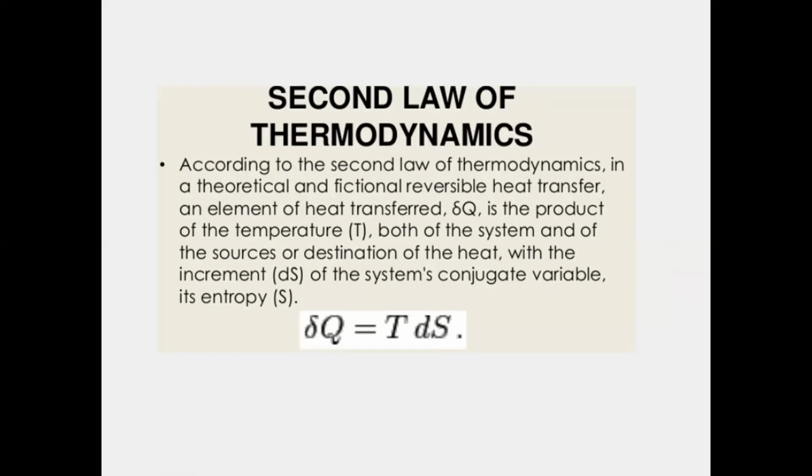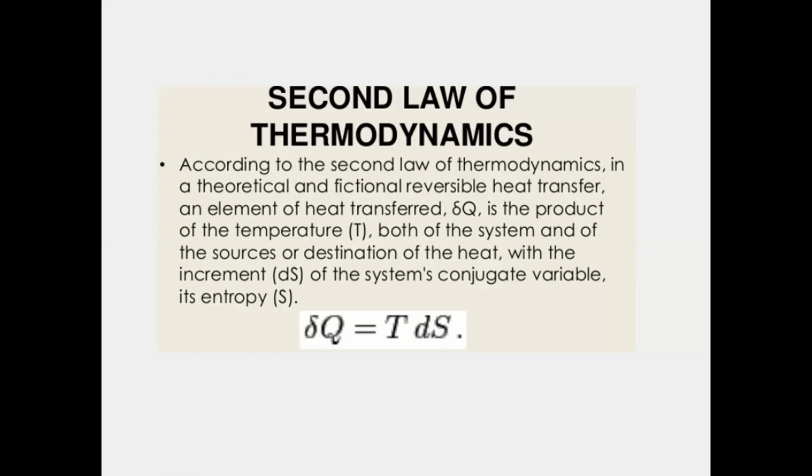Now moving on to the main law. According to the second law of thermodynamics, in a theoretical frictionless reversible heat transfer, an element of heat transfer, del Q, is the product of the temperature T, both of the system and the source or destination of the heat, with the increment dS. Now the system's conjugate variable is its entropy S. Now del Q is equal to T into del S.